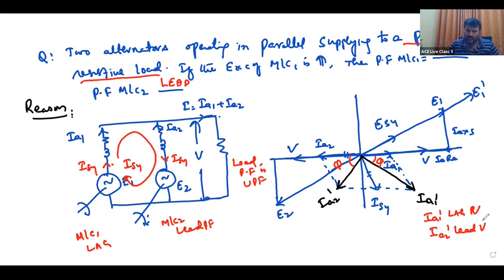So, you need not draw all these things. When excitation of an alternator increases, it will demagnetize. Demagnetize means lagging power factor. An under-excited machine will be magnetized. Magnetized means what is its power factor? Leading power factor. Okay?